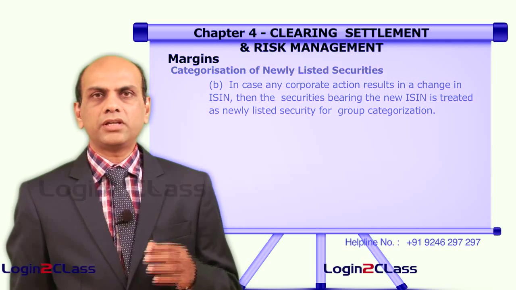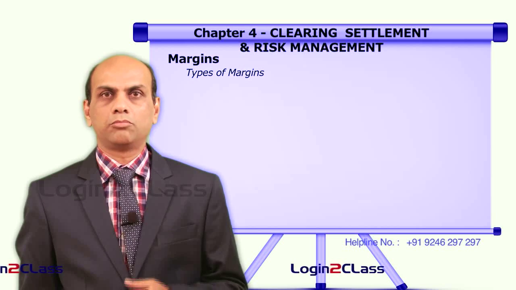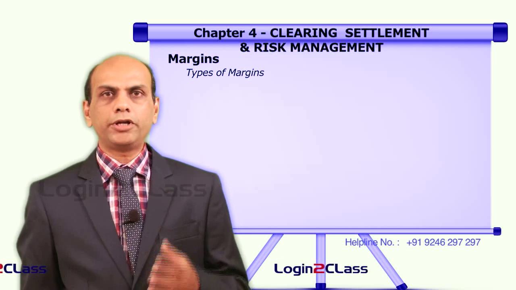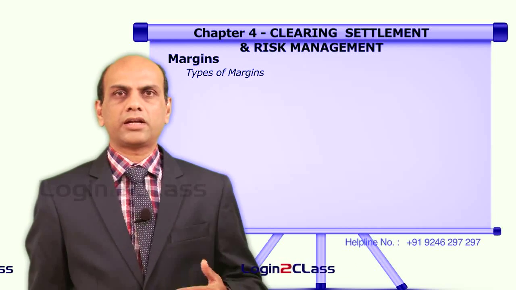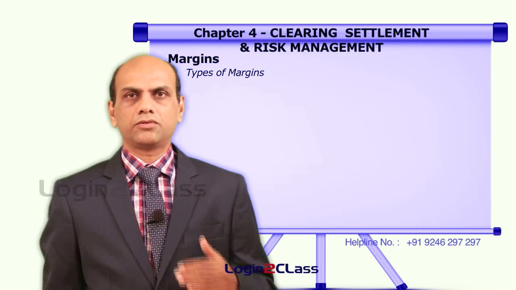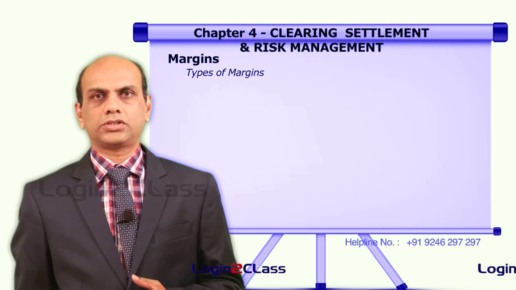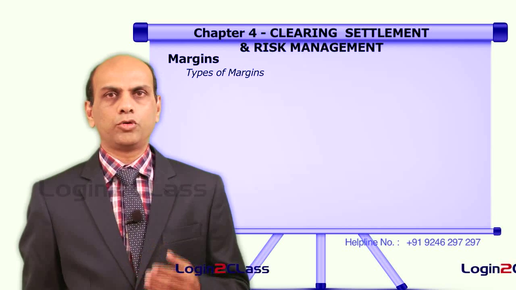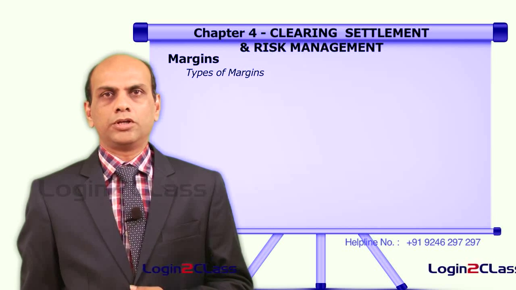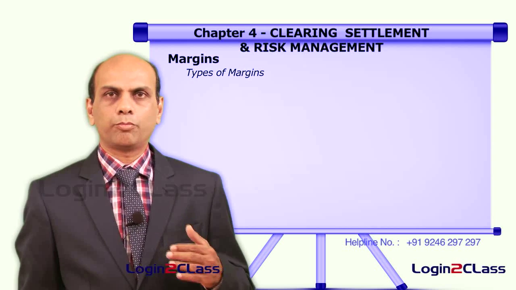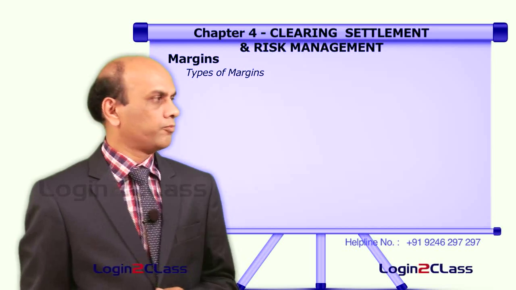Now, what are the various types of margins which can be imposed on the clients, or by the exchange on the brokers, depending upon various factors? We have discussed the three categories of securities. These three categories can be used for arriving at the margin structures which the client or the broker has to pay to the respective people, depending upon the security, depending upon their category, and these three factors which we will be discussing now.